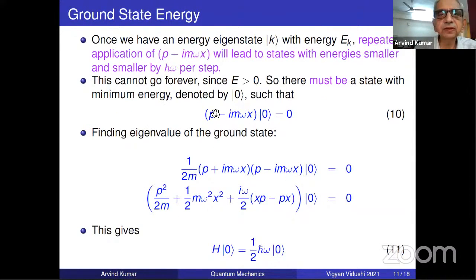When I write this, is it correct to write P as minus i h cross d by dx? Yes or no? Let us answer this question. Is it correct to write this P as minus i h cross d by dx? You learned in wave mechanics that my momentum operator is minus i h cross d by dx. Correct or incorrect? Okay, one says correct. Any other? All are yes. So many yeses. All are saying yes. So I think the answer is no, a definitive no.